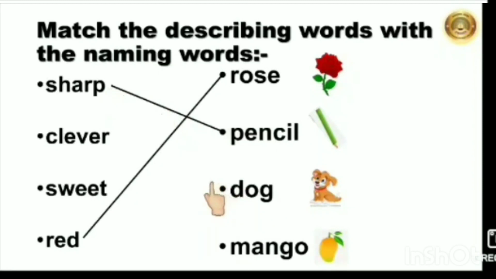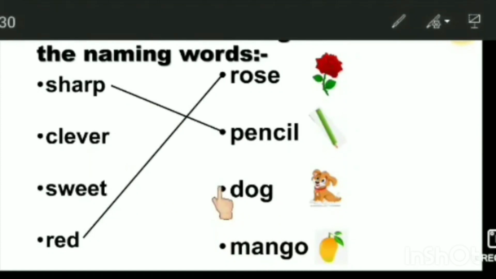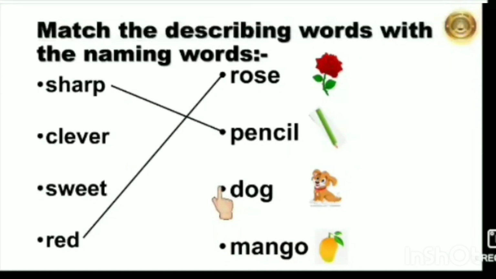Here is the dog. So how is the dog, children? Yes, the dog is clever. Here the last one is mango. Mango is sweet in taste. So mango is described with the word sweet.